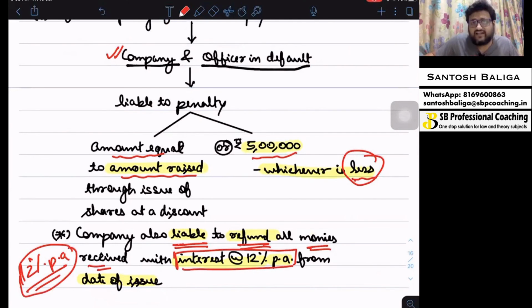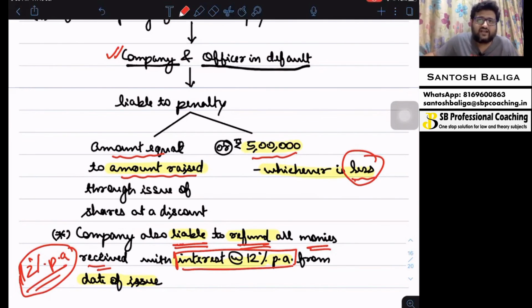If the company still issues them at discount, in that case, it will be void and the company will have to refund it to the shareholders or applicants with interest of 12% per annum. And if the company still goes ahead and issues shares at discount, there will be a penalty of the amount which is raised through such an issue or 5 lakh rupees, whichever is less. I hope section 52 and section 53 are clear to all of you.